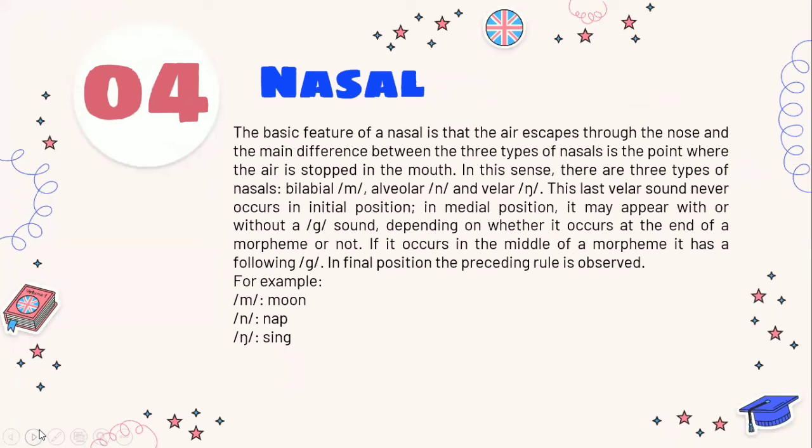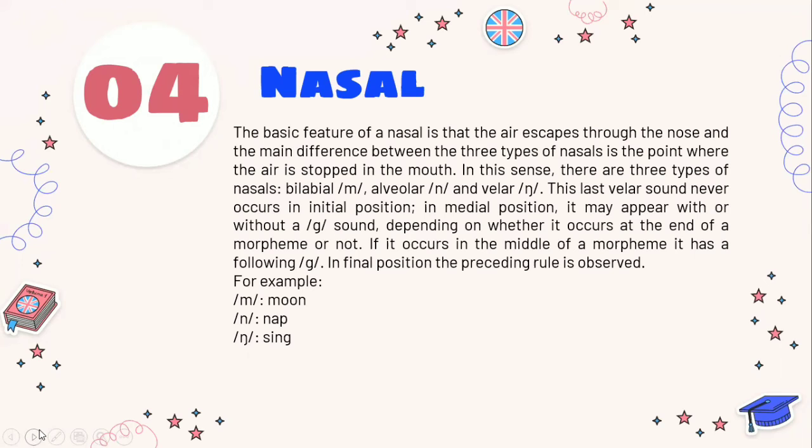The fourth, nasal. The basic feature of a nasal is that the air escapes through the nose, and the main difference between the three types of nasal is the point where the air is stopped in the mouth. In English, there are three types of nasal: bilabial, alveolar, and velar. This last one never occurs in initial position.